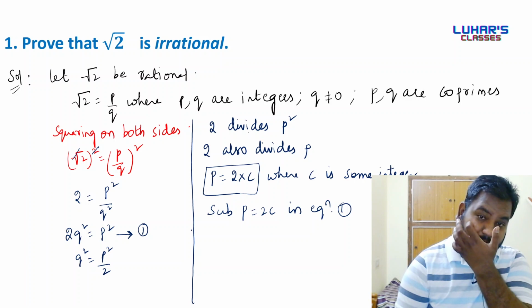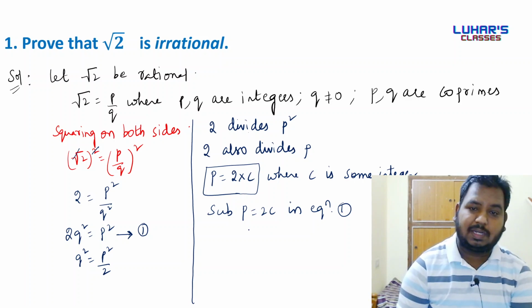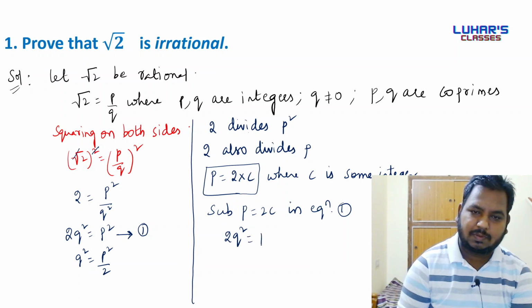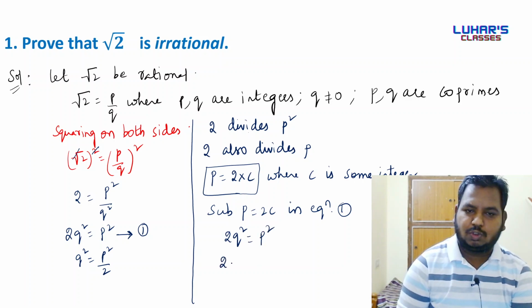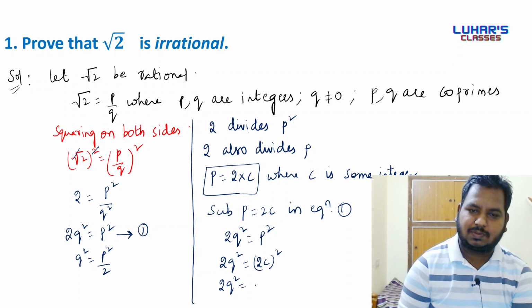Equation number 1 is 2q square is equal to p square. So 2q square is equal to, the value of p is 2c, we'll have 2c whole square. Now what are we going to get? We are going to get 2q square is equal to 4c square.